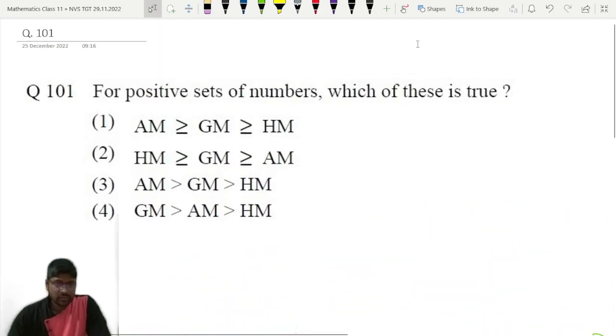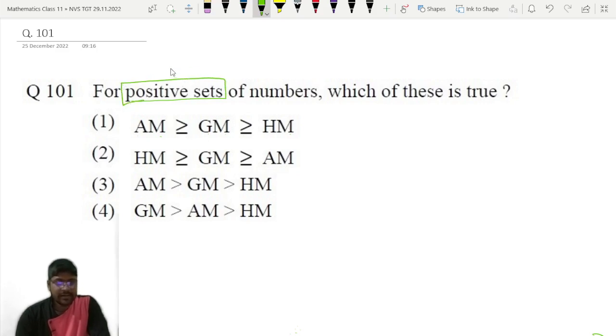Today's first question is on the screen, question number 101, that everyone can answer. For positive sets of numbers, which of these is true? AM means arithmetic mean, GM means geometric mean, and HM means harmonic mean, that everyone knows. Here the question is a little bit ambiguous because they have written positive sets of integers. What is the meaning of positive sets here? This term is a little bit ambiguous.